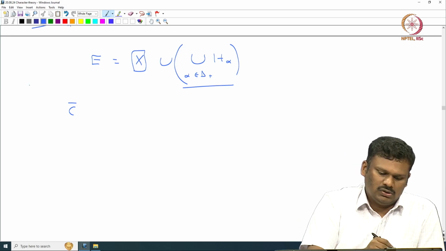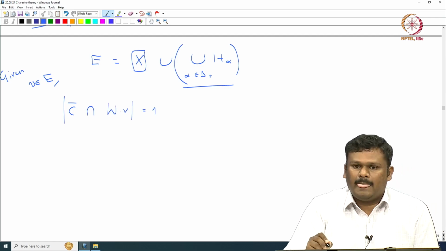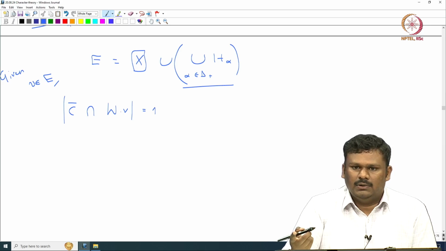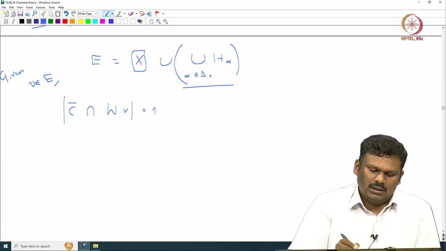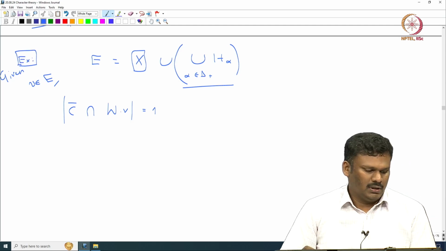So, given this V in E, if you look at the intersection of C bar with the W orbit of that, it has cardinality 1. I am looking at the orbit of V under the action of W, and it picks up exactly one element from C bar. So, that is what we have. And this is very easy to prove, maybe I will leave it as an exercise.